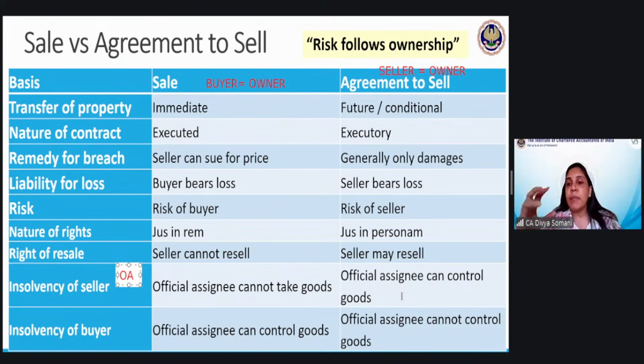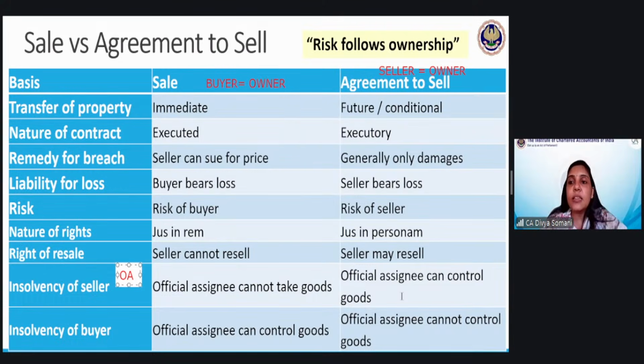Suppose, meanwhile, this seller has become insolvent. The official assignee is appointed, and now he will find out where all his assets are lying or where all his goods are lying. So whatever is there in the shop will be in the custody of the official assignee. And wherever the seller is still the owner, for this particular mobile, which he has given to a buyer on sale or return basis, the buyer has not become the owner.